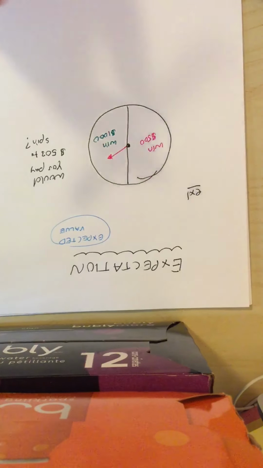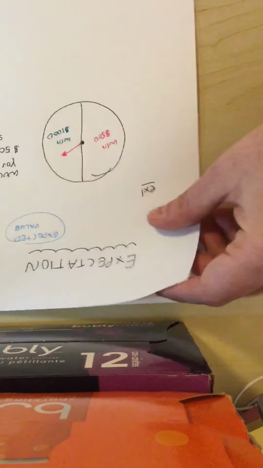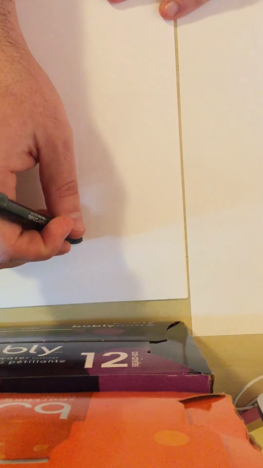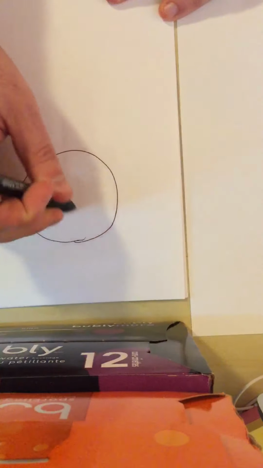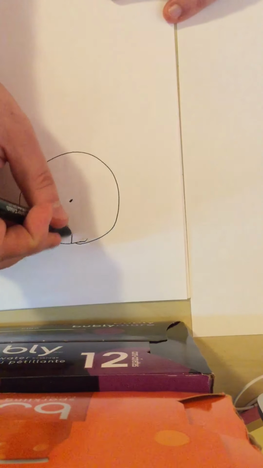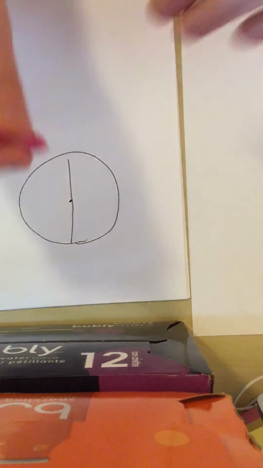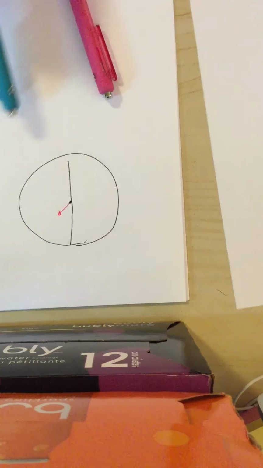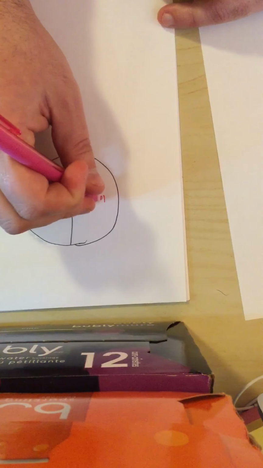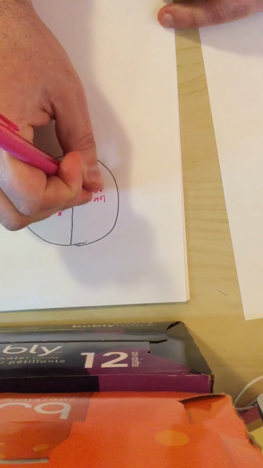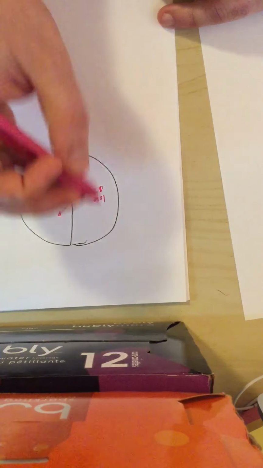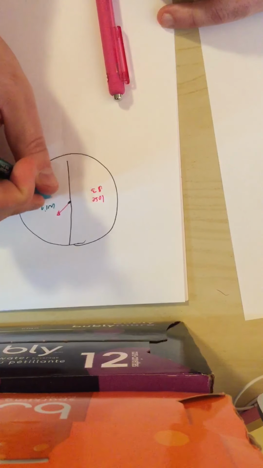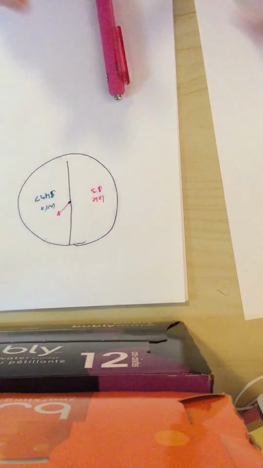So really, this wheel would be equivalent to, let's draw an equivalent wheel, one where you lose $3 or you win $497.